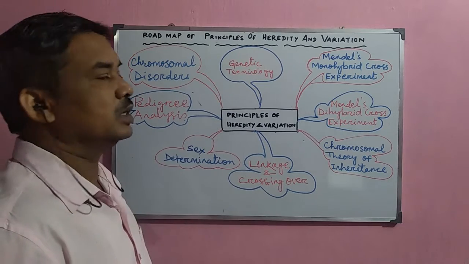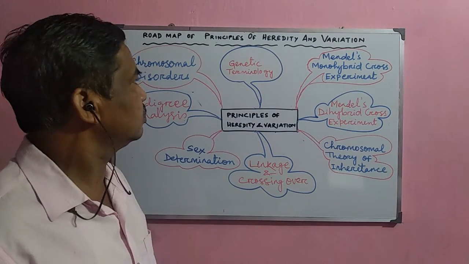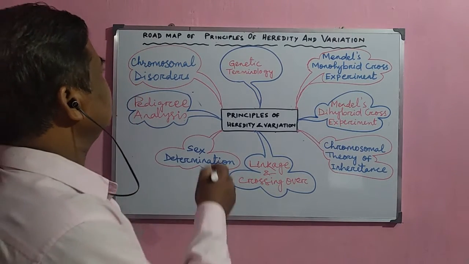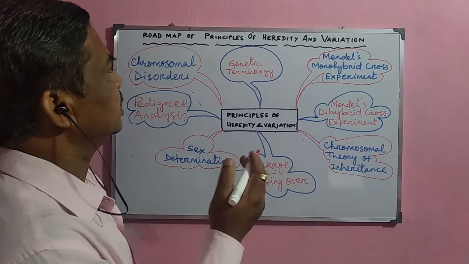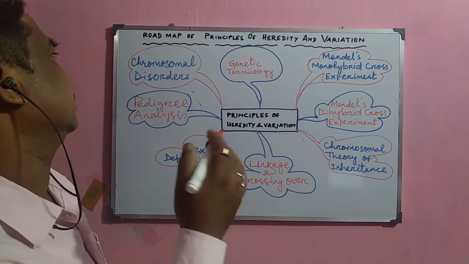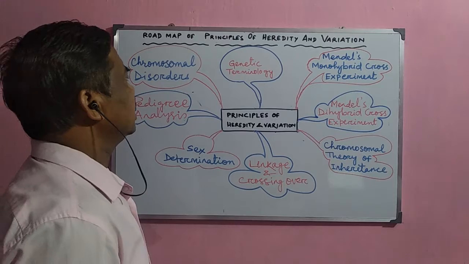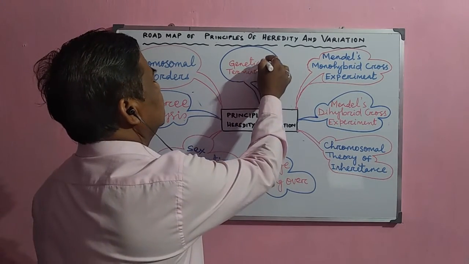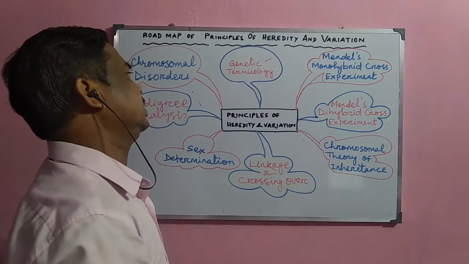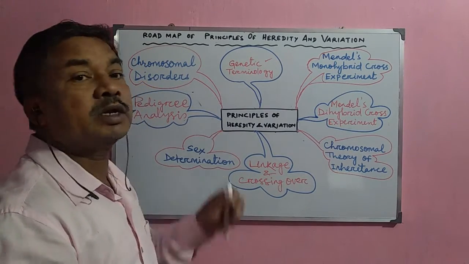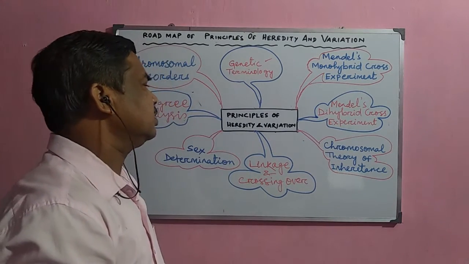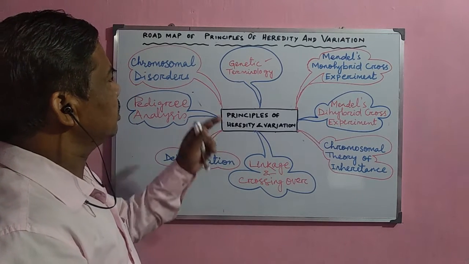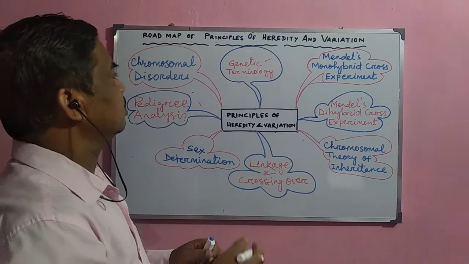This chapter is another important chapter for class 12. Now, what is this principle of heredity and variation? In this chapter, we shall discuss some important genetic terminology, because this is the first chapter on genetics. So some important terminology must be acquainted by you.